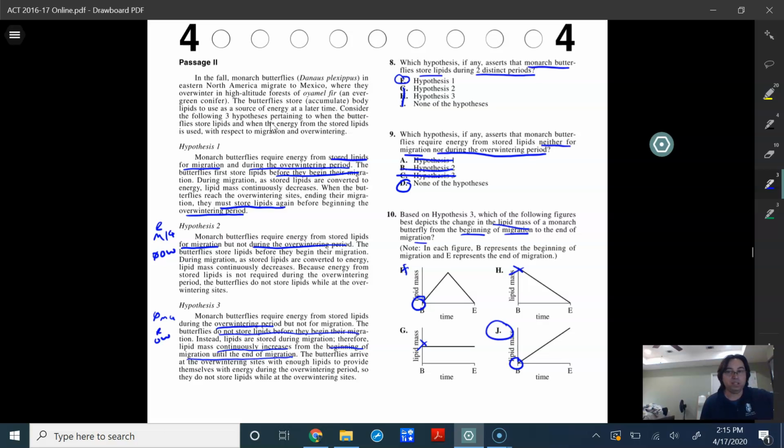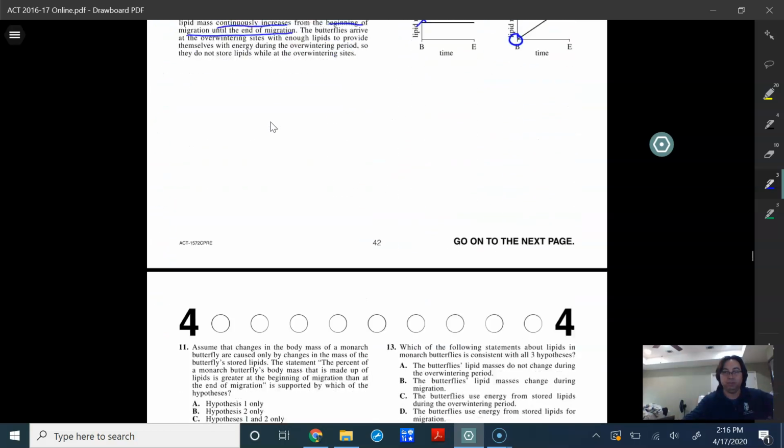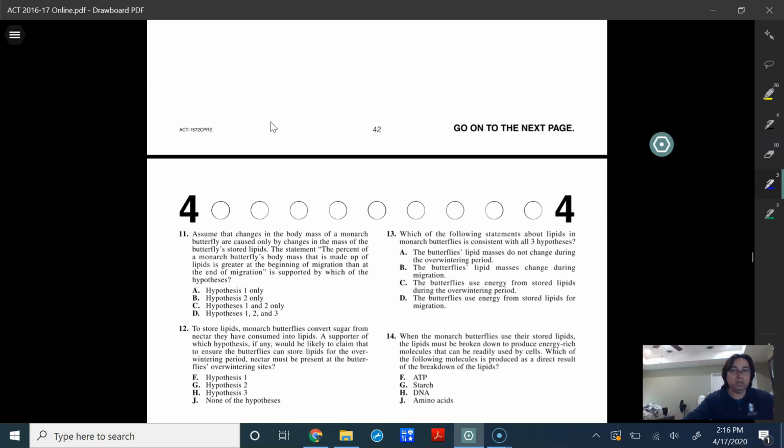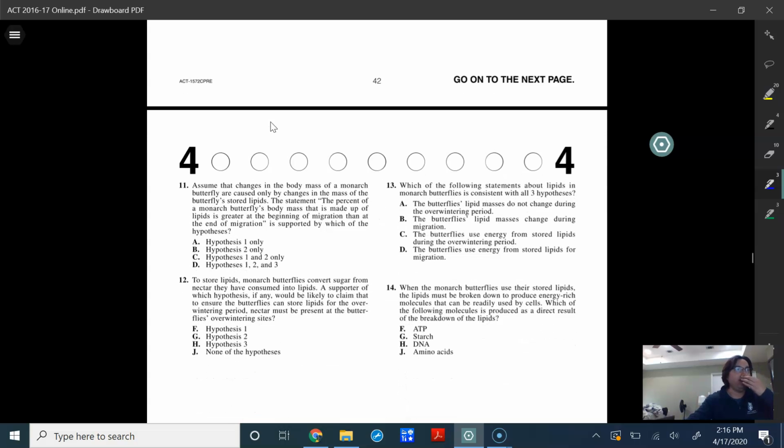Okay, so now let's look at number 11 here. Number 11 says, assume that changes in the body mass of a monarch butterfly are caused only by the changes in the mass of the butterfly's stored lipids.